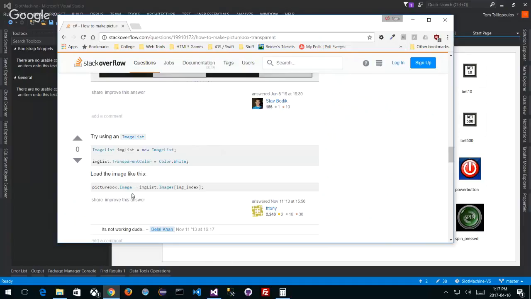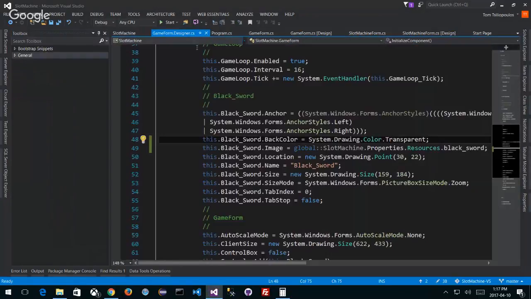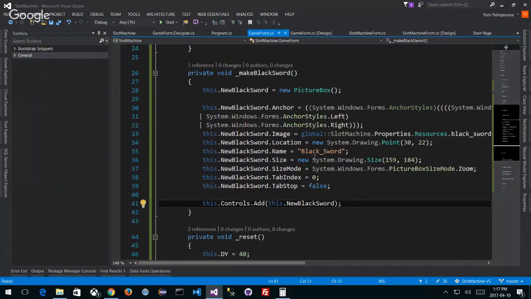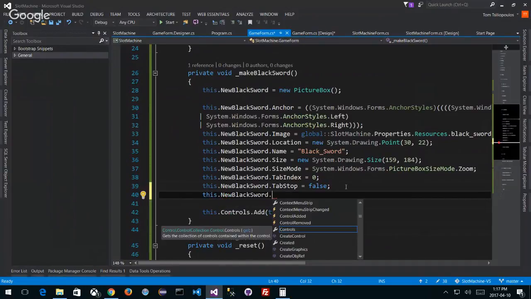So my transparent color, ImageList.TransparentColor. Let's see if that works. So go back here, and we're going to go to our object programmatically again. And my black sword, here it is. I'm going to say this dot new black sword. Let's see if I can even do this.